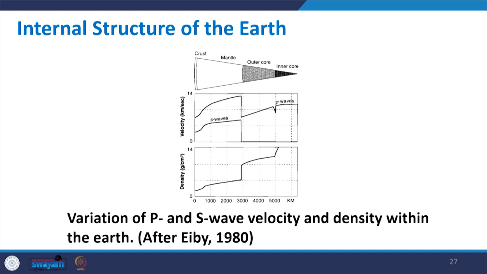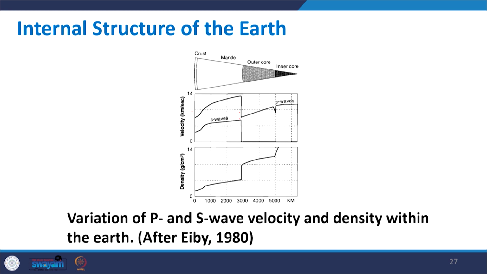When the density decreases, it is expected that the P wave velocity will also decrease up to this point, and then all of a sudden there is a jump in P wave velocity at the junction between the outer core and mantle. This shows that there is a sudden change in material property, and some stiff material has come, so the P wave velocity increases. Then, when you move from this junction to the crust, the P wave velocity decreases again.